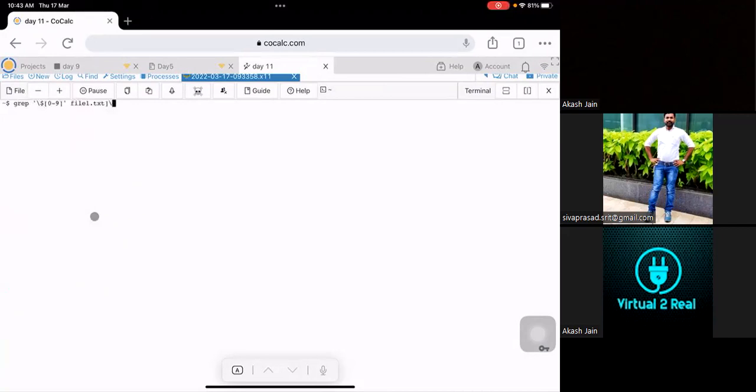Now let's try to fetch the other values. My requirement is to fetch the 10th row. I want to fetch only the 10th row. grep, correct? Double colon, anchor sign, okay, yes.